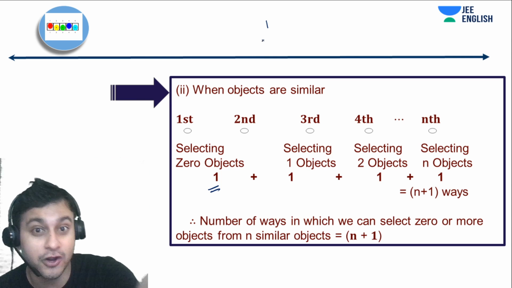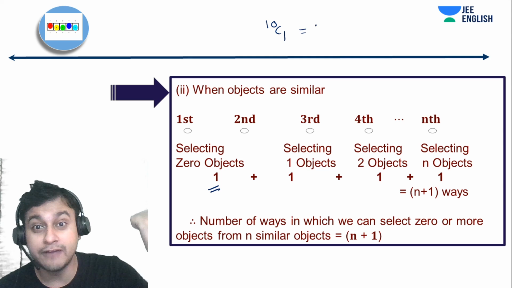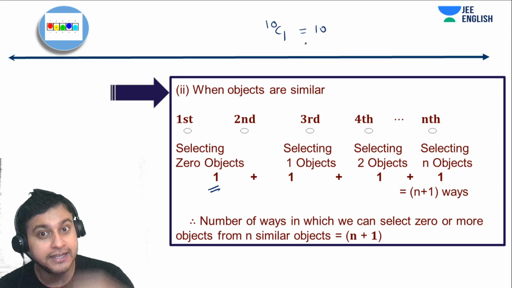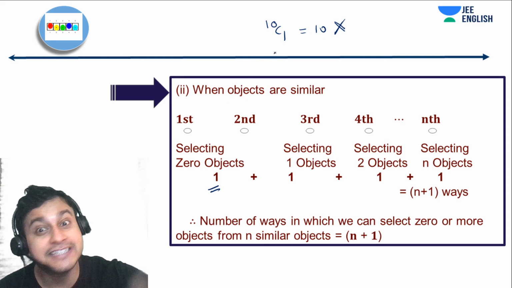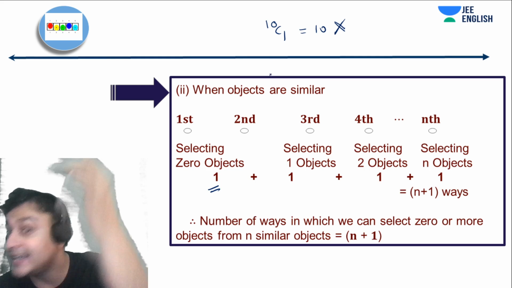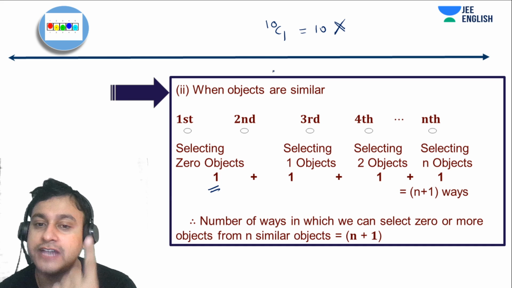Let's suppose if you have 10 chocolates, so that would have been 10C1. There, that would have been 10 ways. Either you select the first chocolate, second chocolate, third chocolate, or the 10th chocolate. But here this is not the case. If I select the first chocolate, the second chocolate, or the 10th chocolate, doesn't matter. That's the only one way of doing one chocolate.